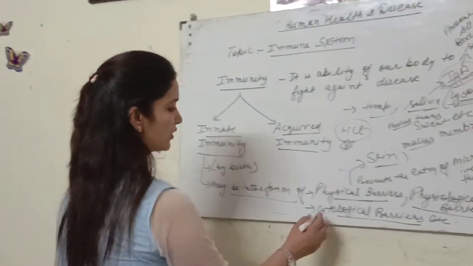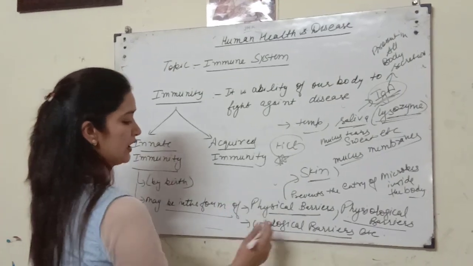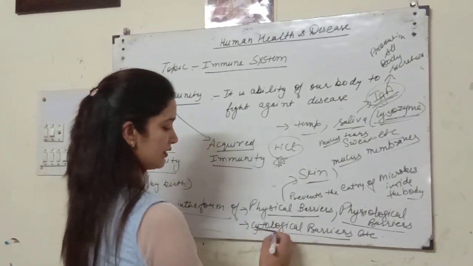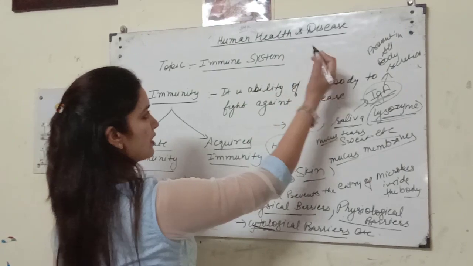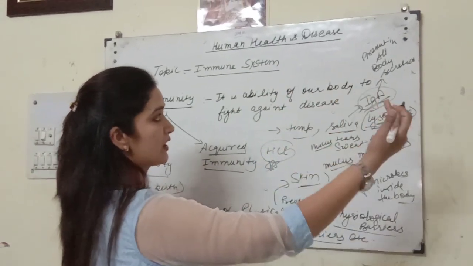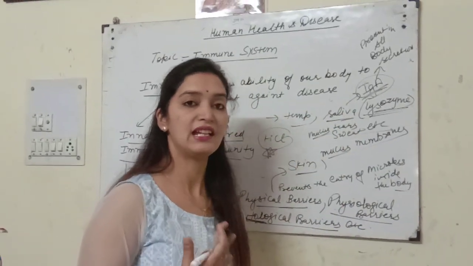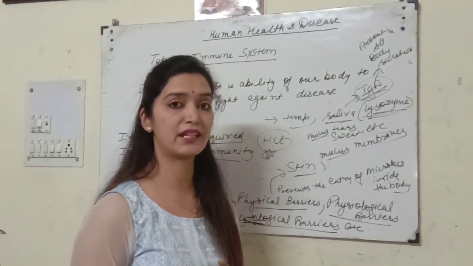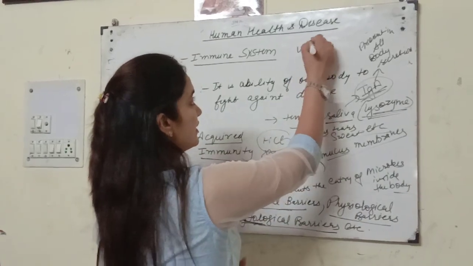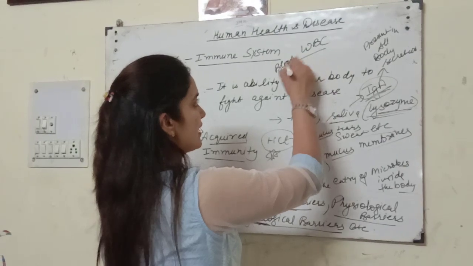If we talk about cytological barriers, in our cells, or rather in our tissues, different types of protective cells are present. Like blood, which is also a fluid connective tissue, that has WBC. Blood has which type of cells? WBC.